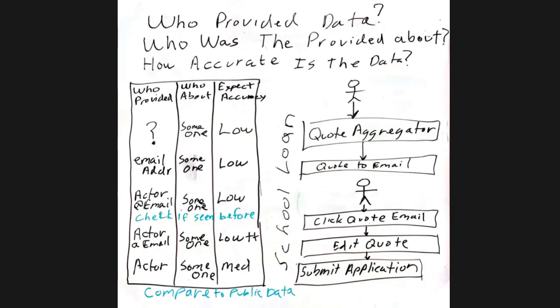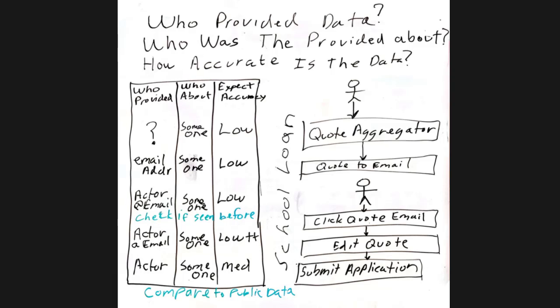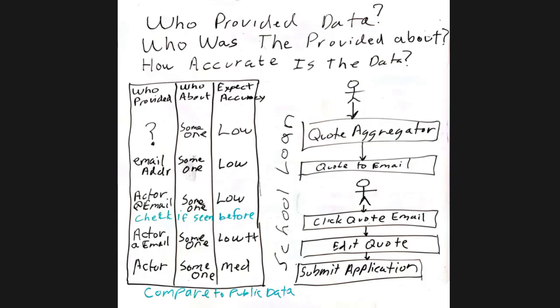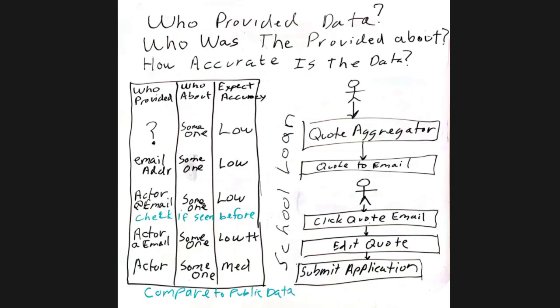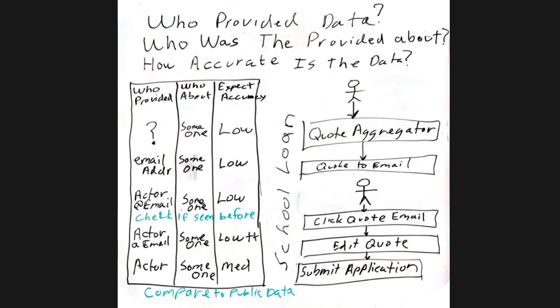If we compare the data to some public data, secrets about that person, that would give us, well, we got two sets of secrets to work with here. We have the secrets that we would do when we submit, and in theory, that would tell us that the actor and who this is about is the same person, but it really doesn't, right? Like, I can do my kids' loan, I'm going to know all their secrets. So in this case, who submitted the loan and who the loan's about could still be two different people. There's not necessarily, we know who that is.